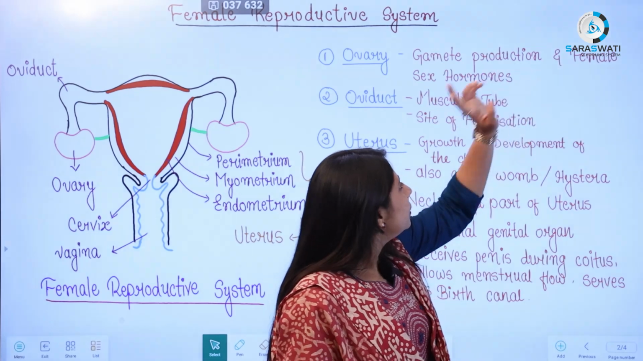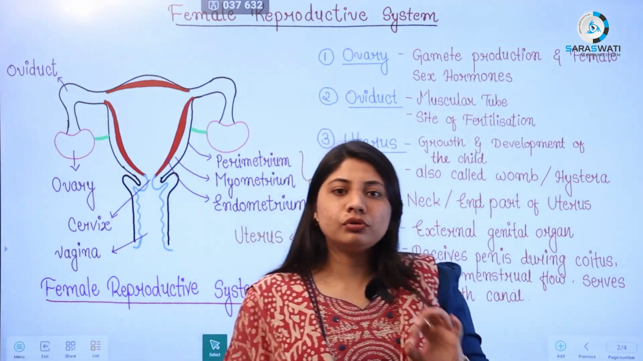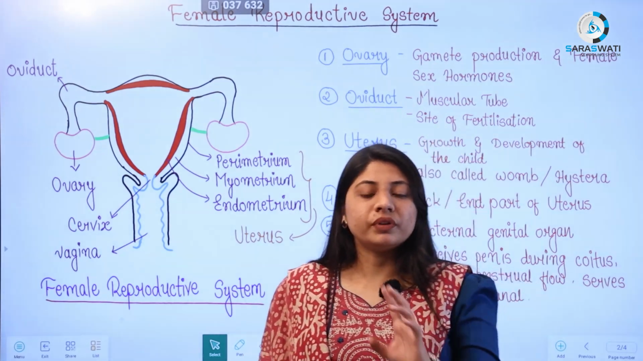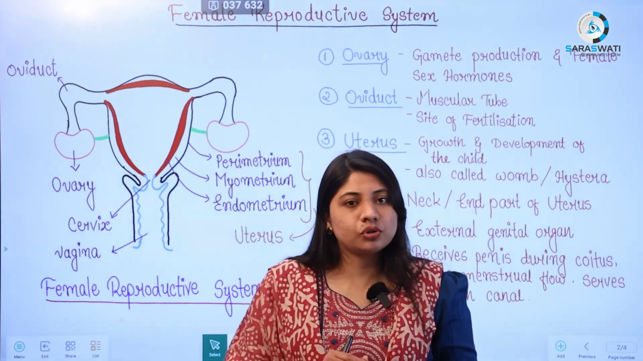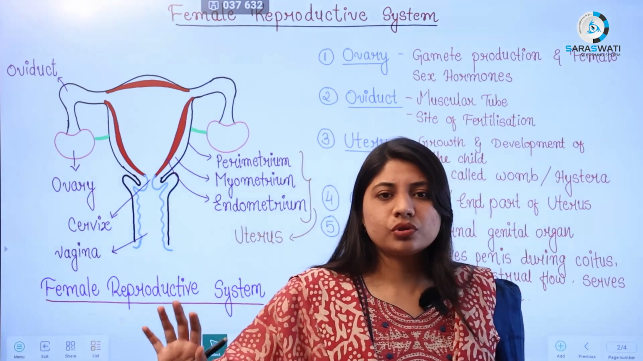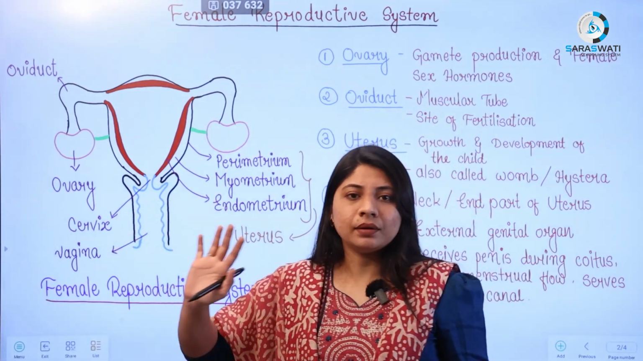And the second function is producing the female sex hormones, known as estrogen and progesterone. Two hormones are produced by the ovaries. A third hormone, known as testosterone, is also produced by the ovary but in a very small amount. Testosterone is the main hormone in a male, right?